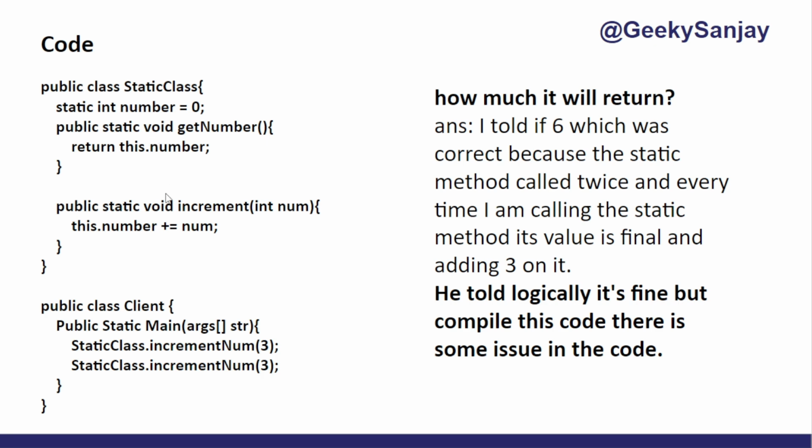So the getter and setter I already defined here, and here I created one method, increment, which is incrementing this number. So this looks fine to me. Then in the client I created a main method and called increment number 3, and he told me to write it down again. Okay, so this code looks okay, but there is a slight mistake I made.